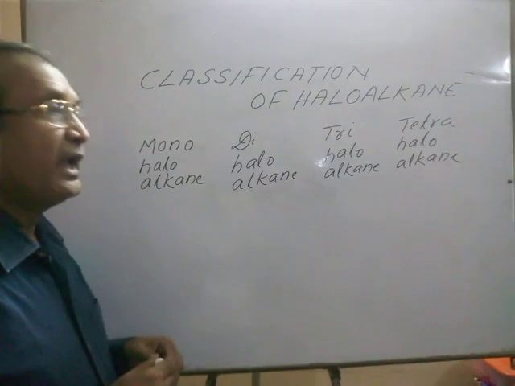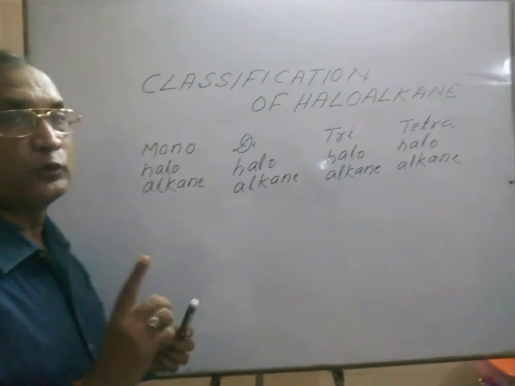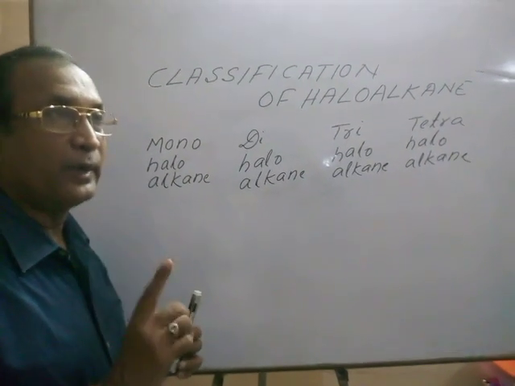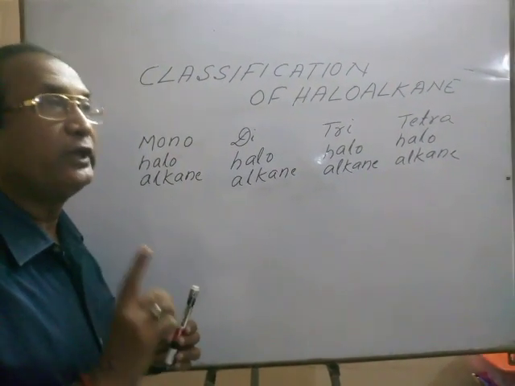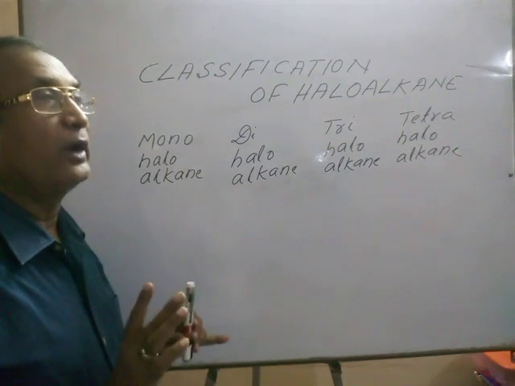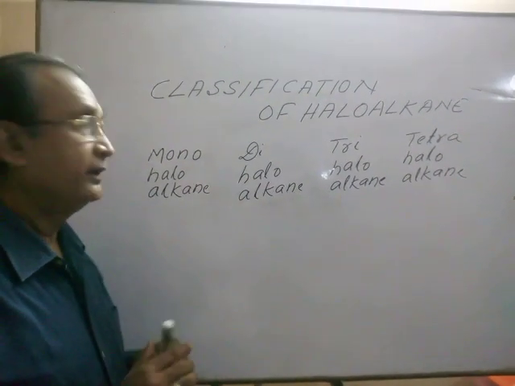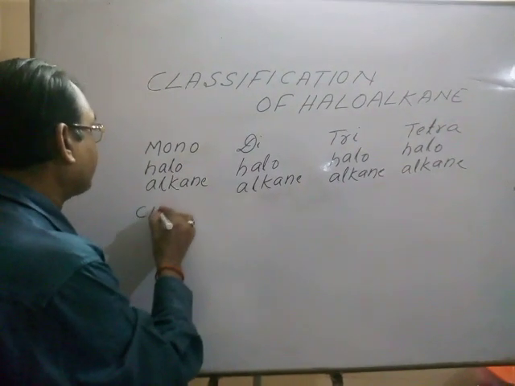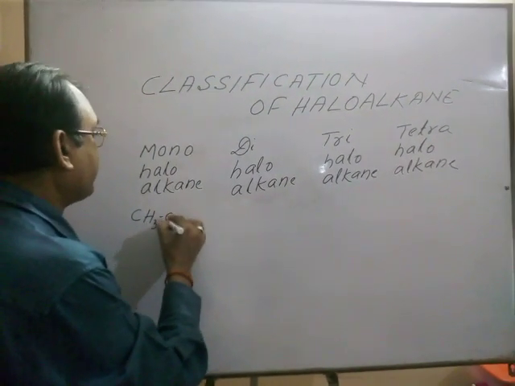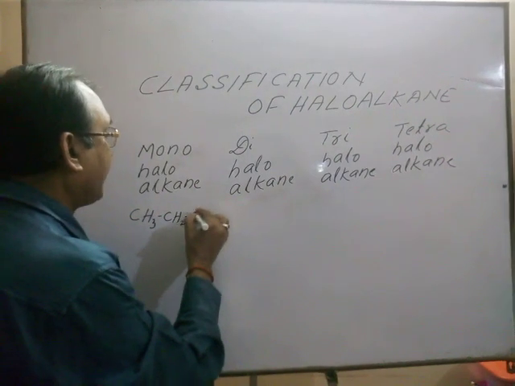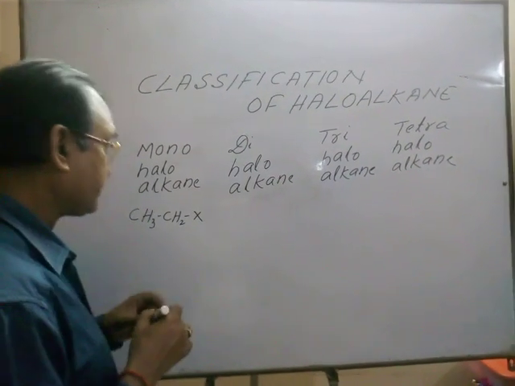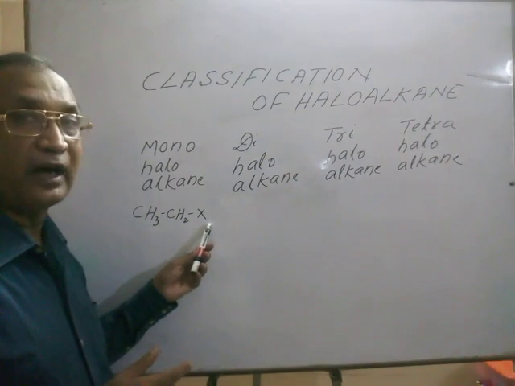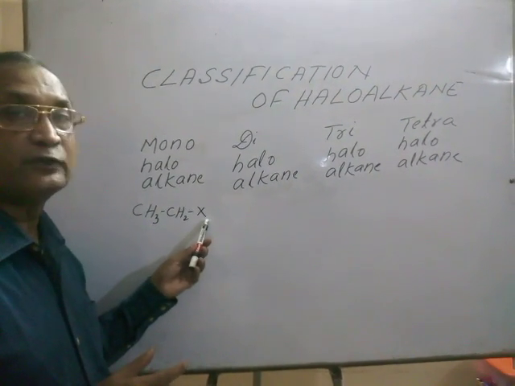Monohaloalkane, if the number of halogen is only 1. As for example, CH3CH2X is a monohaloalkane because here the number of halogen is only 1.